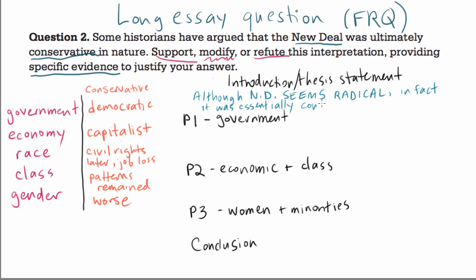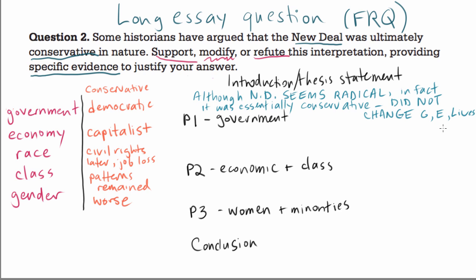And it was conservative because it did not really change the essence of American government, the American economy, or the lives of ordinary Americans, including women and minorities. All right, I think that's pretty good.